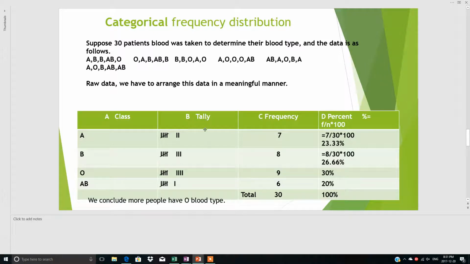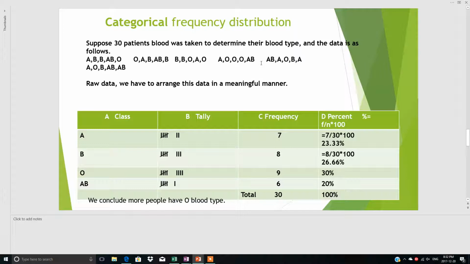And then we made the tally sheet. Again, it is not necessary to make the tally sheet, but just for your explanation, I have made it here. First is A, so 1 line. And then B, 1 line here, and so on. After 4, you have to cross it. So this completes one set. This is 5, not 4, 5, right? And then we will count. So 5, 6, 7. 7 patients have A group, 8 patients have B, 9, and so on. When you make the total, the total is 30 patients, and we have a sample of 30 patients as well.